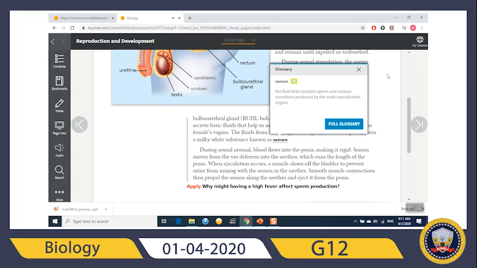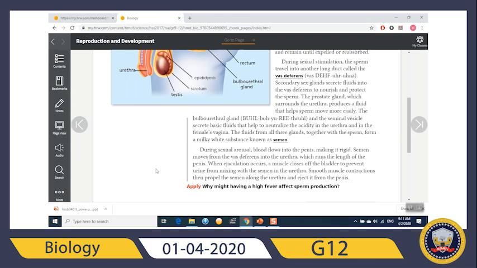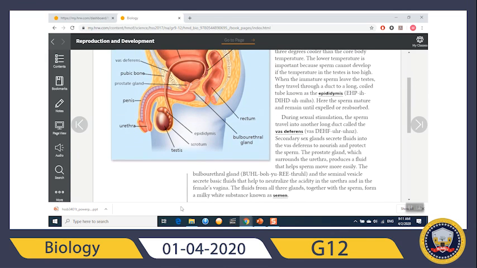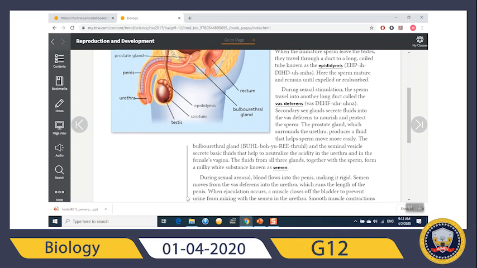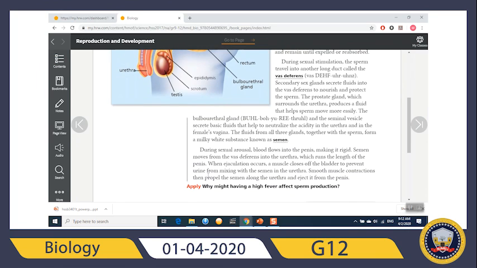Semen, the fluid that contains sperm and various secretions produced by the male reproductive organs. So the semen that the male produces is not only sperm, but also other nutrients and other secretions.